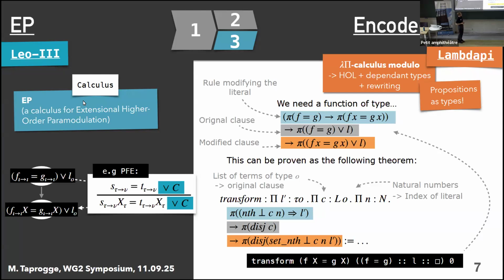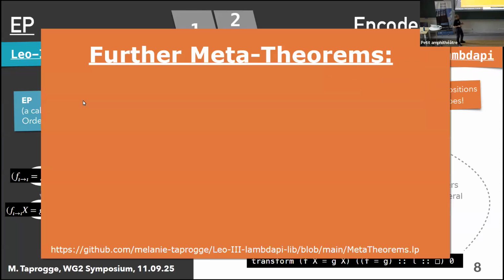And we expect that some of the other meta theorems that we proved that are similar to that, so some other theorems that operate on complex structures and are very flexible when it comes to these structures, may also be useful for some other projects. I would just like to briefly mention what other things we've proven here. If any of this looks useful to someone working on similar stuff, I invite you to reuse them. They can all be found on GitHub.